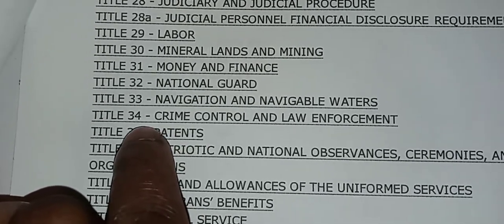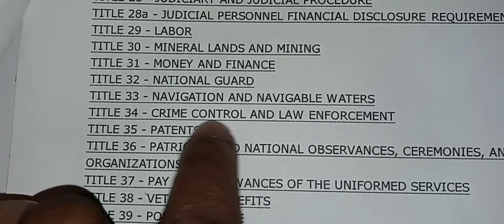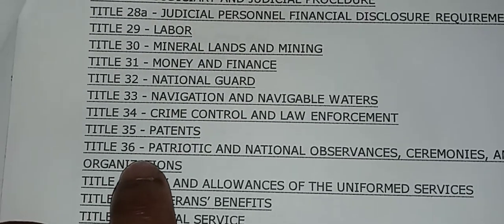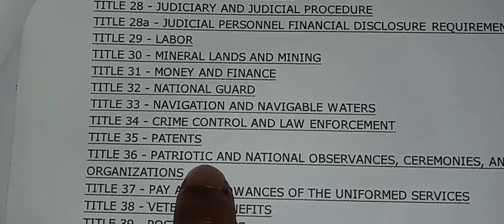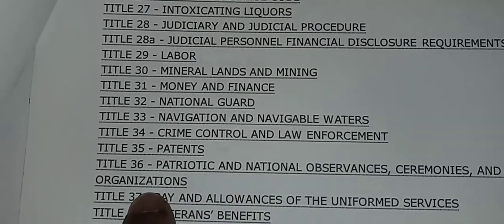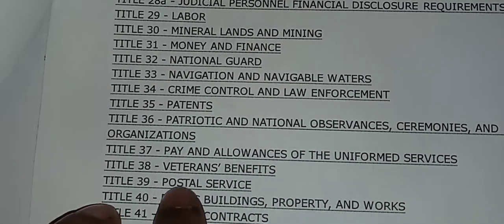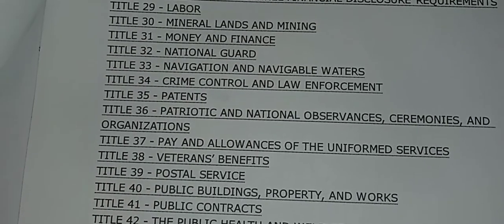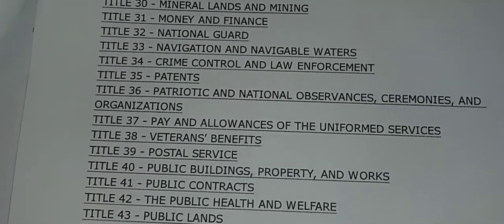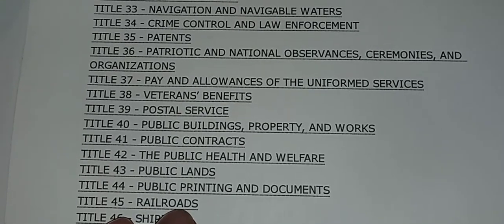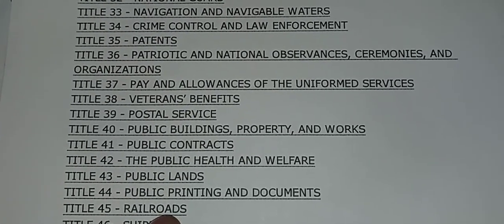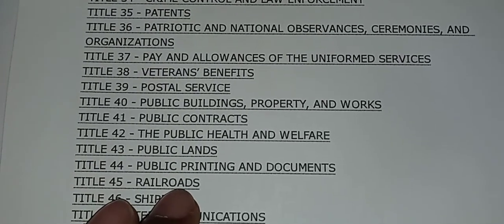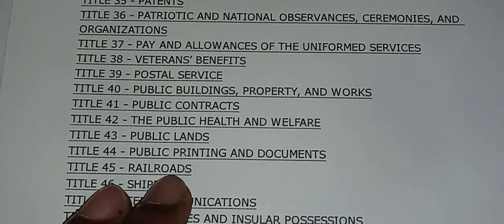Okay. Title 34, Crime Control and Law Enforcement. Title 35, Patents. Title 36, Patriotic and National Observances, Ceremonies, and Organizations. Title 37, Pay and Allowances of the Uniformed Services. Title 38, Veterans' Benefits. Title 39, Postal Service. Title 40, Public Buildings, Property, and Works. Title 41, Public Contracts. Title 42, Public Health and Welfare. Title 43, Public Lands. Title 44, Public Printing and Documents.